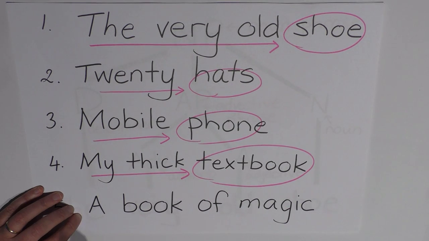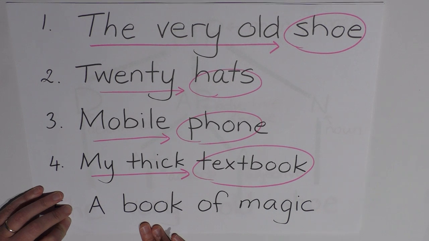So you can begin to see that there are patterns in the way that these things are coming together. Now our final example is the book of magic. And this is an interesting example because the modification comes after the head noun instead of before, as in the other examples. So we have 2 nouns here, book and magic.